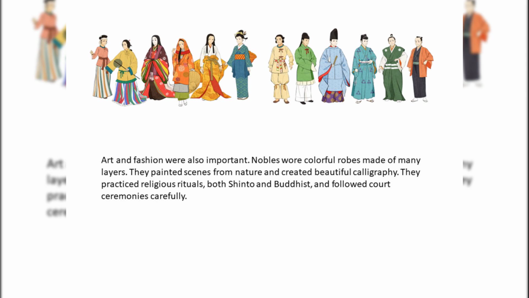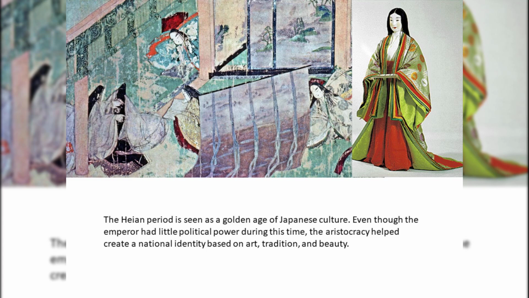Art and fashion were also important. Nobles wore colorful robes made of many layers. They painted scenes from nature and created beautiful calligraphy. They practiced religious rituals, both Shinto and Buddhist, and followed court ceremonies carefully. The Heian period is seen as a golden age of Japanese culture.